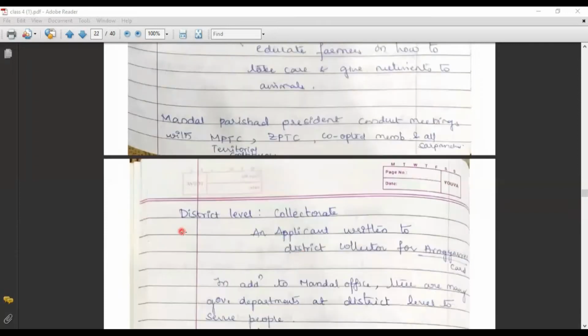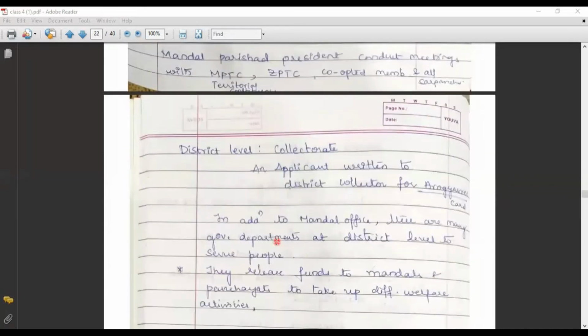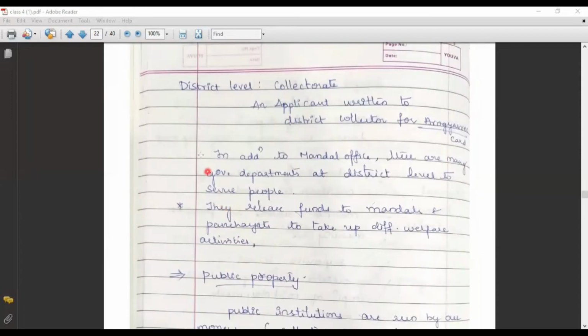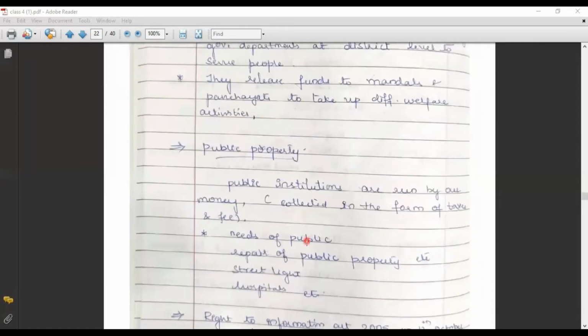When you look at the district level, we find a collectorate office. Not only a Mandal office, at the collectorate there are different departments of government at district level. The main motto of it is to serve people. The collectorate releases the funds to the mandals and panchayats to take up different welfare activities.